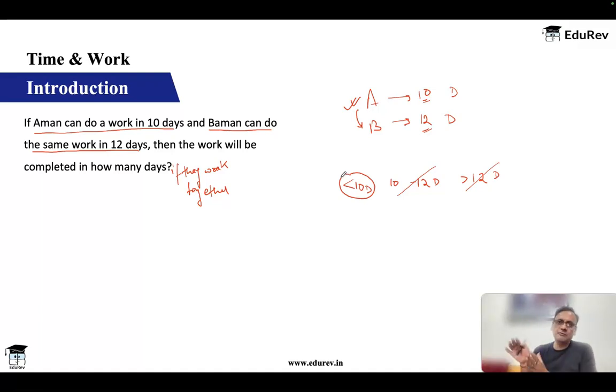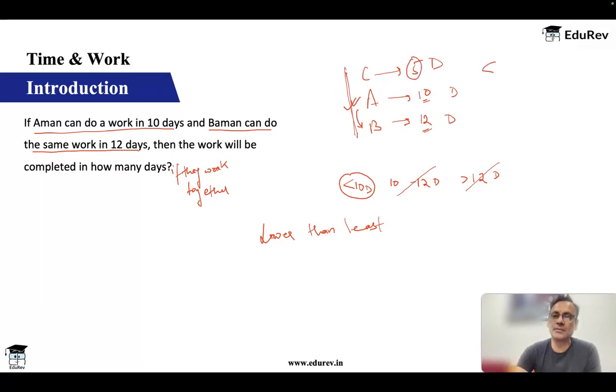So if you have 5 people, you look at the person who takes the least number of days. And then if they work together, the total number of days is going to be lower than the least. What we say? Lower than the least. Let's say there was C, and C can finish it in 5 days. Now, if all 3 of them start working together, then the total number of days taken will be less than 5, lower than the least. Okay, that part is simple.